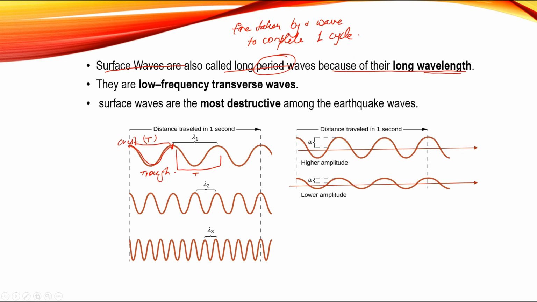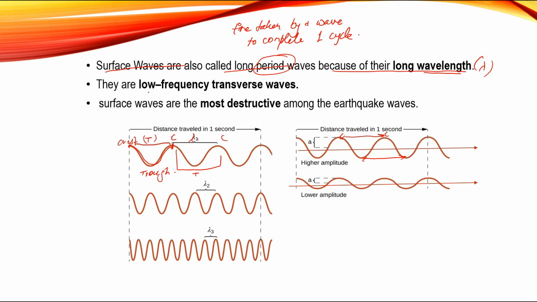And what do you mean by long wavelength? Firstly, we understand the wavelength. Wavelength is the horizontal distance between two successive crests. This is crest and crest, and this is one wavelength. Two successive crests or two successive troughs is known as one wavelength, which is denoted by lambda. You can see this is lambda 1, lambda 2, lambda 3. This is the long wavelength because the distance between two successive crests is quite high in this image and very short in this image. So this is the long wavelength and this is the short wavelength.